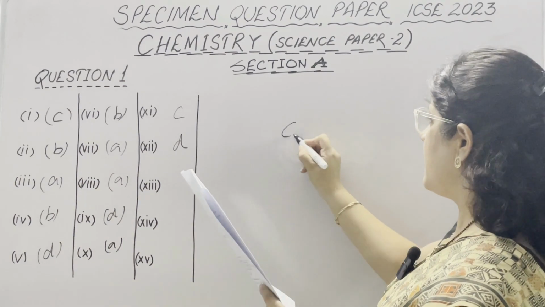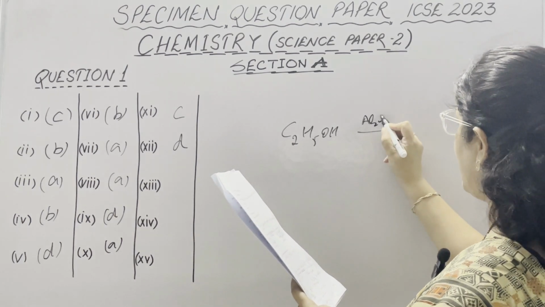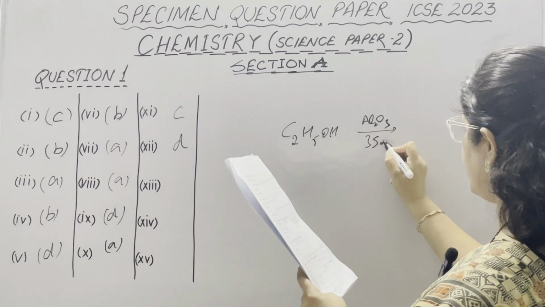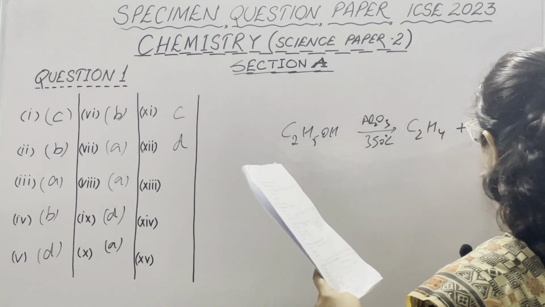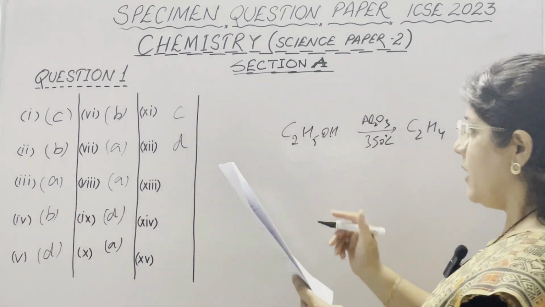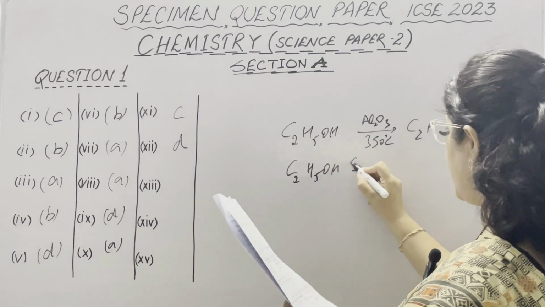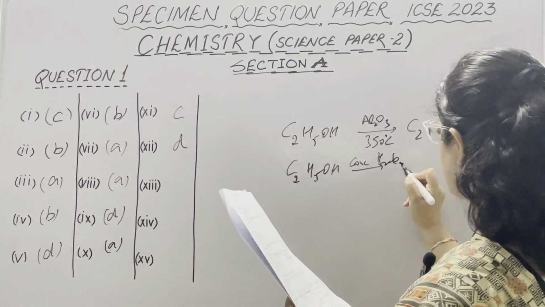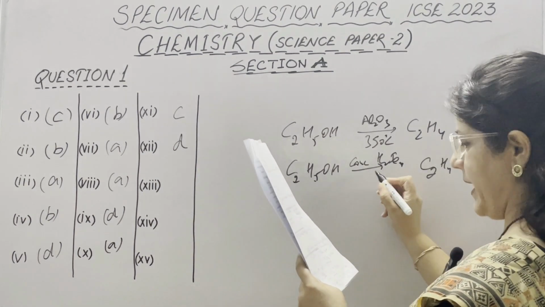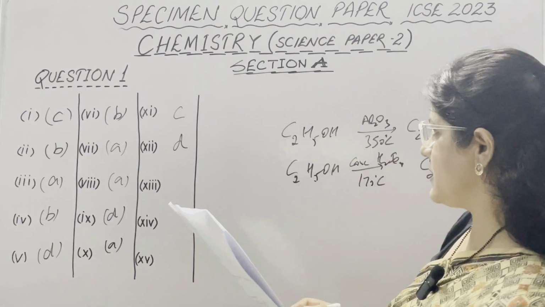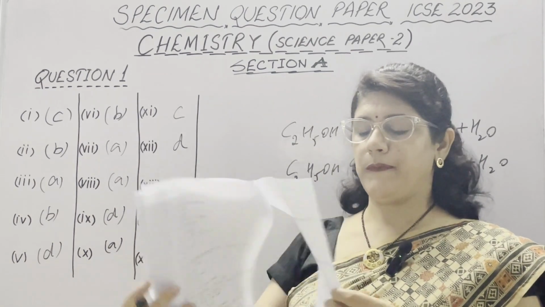Because the reaction is, if C2H5OH, it means ethyl alcohol, and we are using aluminium oxide at a temperature of 350 degrees Celsius, then ethene plus water is formed. So ethene is forming. If we are using the second option, concentrated sulfuric acid, again ethene and water are formed at a temperature of 170 degrees Celsius. It means ethene is the product formed in 12th part.